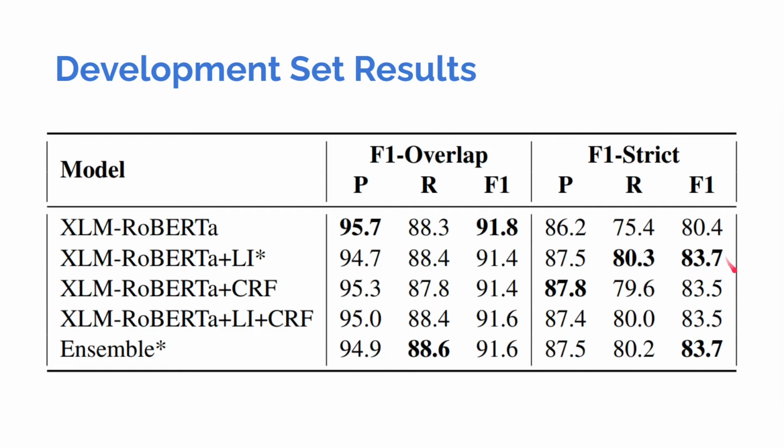And the same F1 strict score was also obtained by the ensemble model, a model that contains an ensemble that uses all these four models, and it also obtained an F1 strict score of 83.7. And because our participation in the evaluation was restricted to using only two models, we chose obviously to send these two models for the final evaluation.